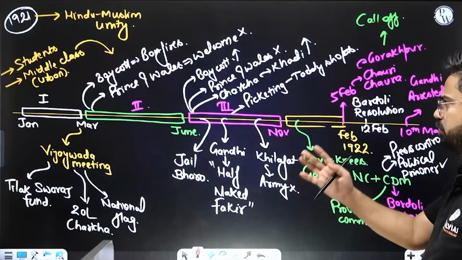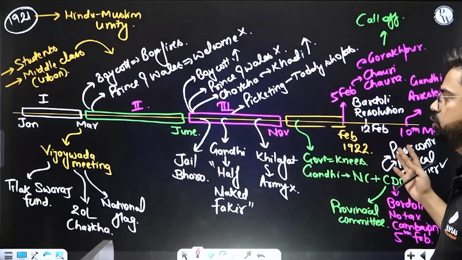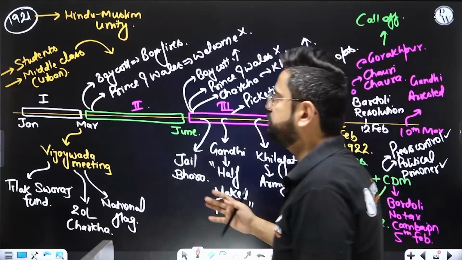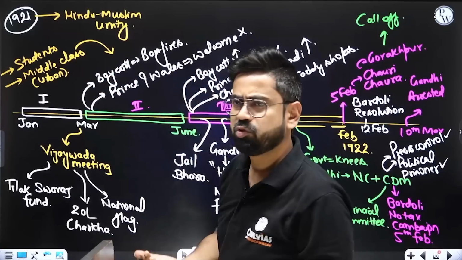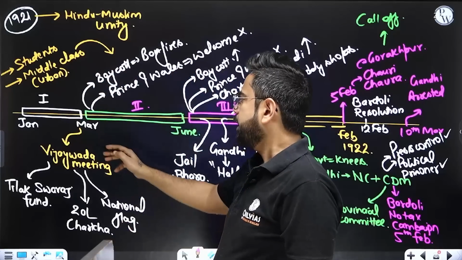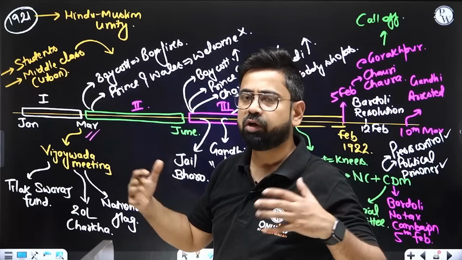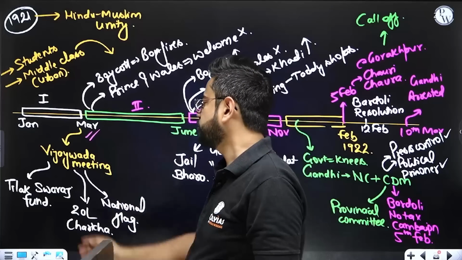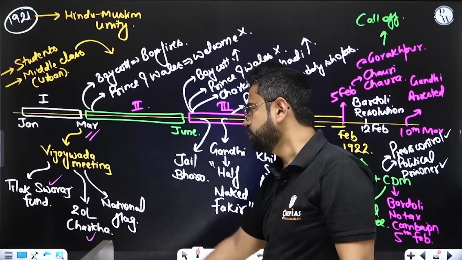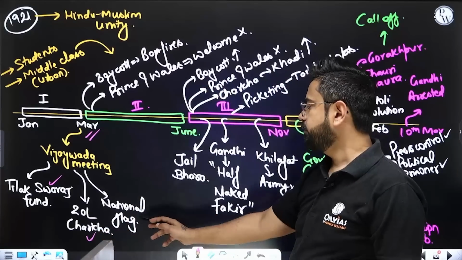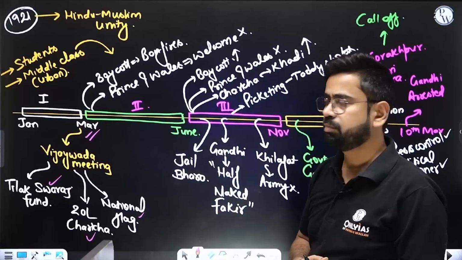Now this non-cooperation movement started. So 1921 and the start of 1922 is the complete non-cooperation movement. Initially, in the first part till March, we find that students, middle class, urban class, a lot of people joined, but gradually that declined. In March, there is a Vijayawada meeting. So what we required was a lot of funds. We wanted to distribute charkhas. So there was the Tilak Swaraj Fund. A lot of people contributed to the Tilak Swaraj Fund, and that led to the distribution of some 20 lakh charkhas. Also, for the very first time, the national flag was officially accepted, that okay, this will become our flag.